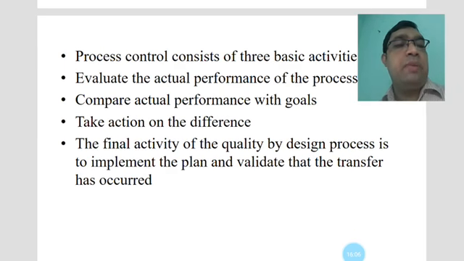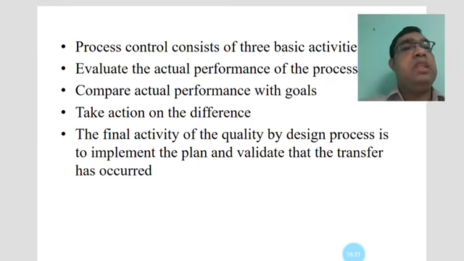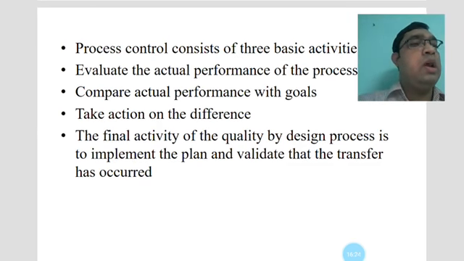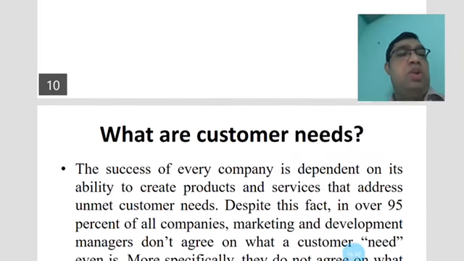And the final activity of the quality by design process is to implement the plan and validate that the transfer has occurred. This will not be 100% satisfaction, but you have to reach 90%, which is close to your goal for quality. You have to concentrate on that 90% accuracy, and these things have to satisfy your product. The final activity of the quality by design process is to implement the plan and validate that the transfer has occurred.